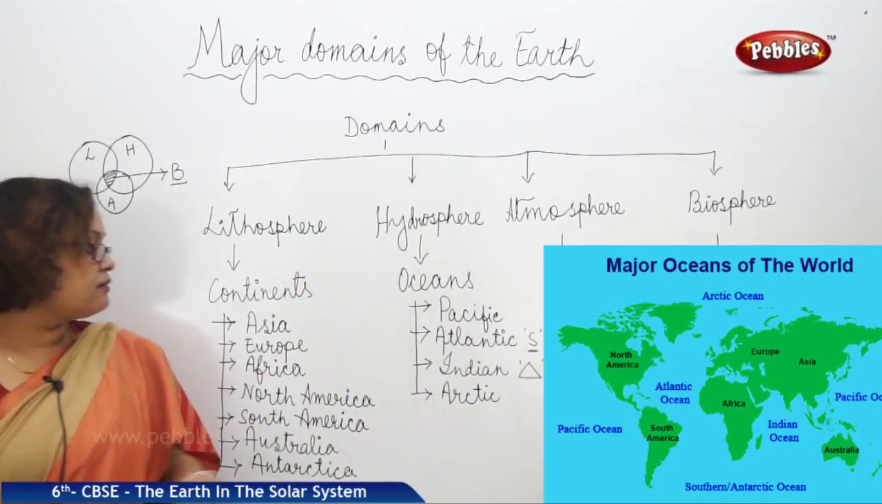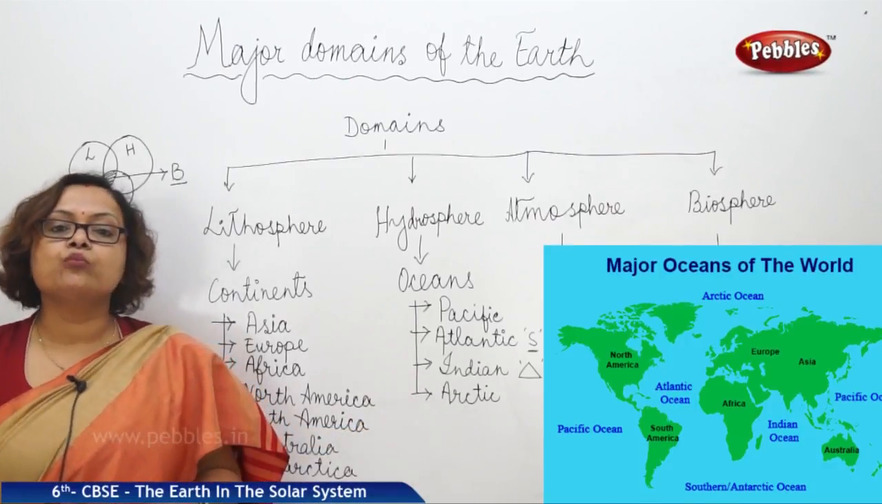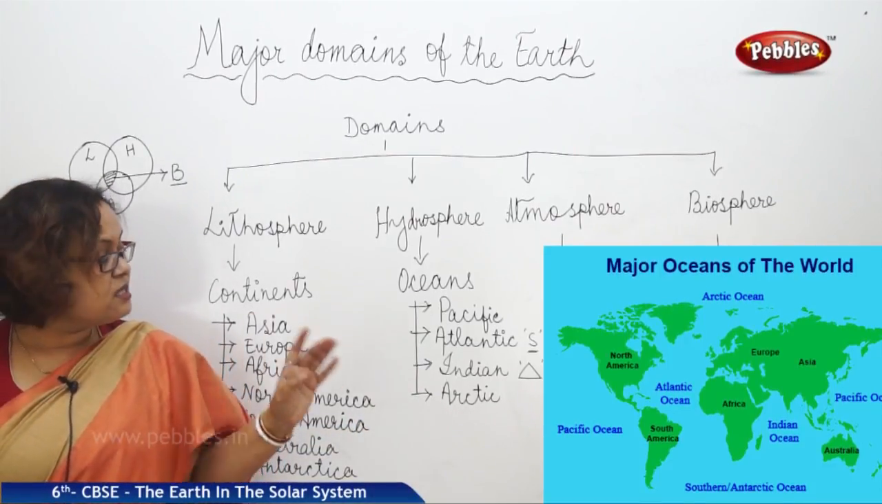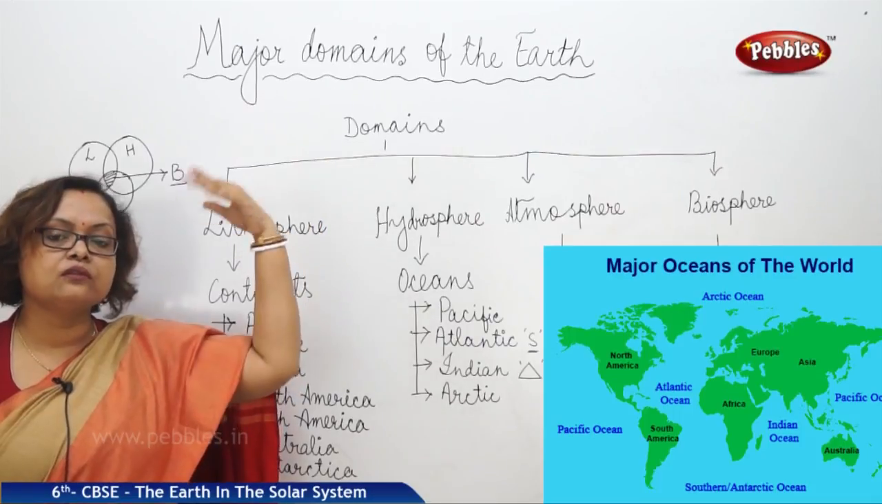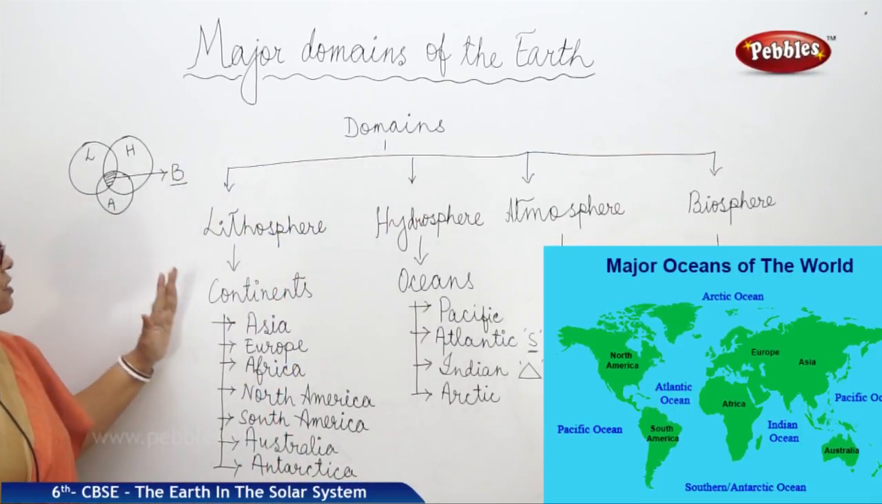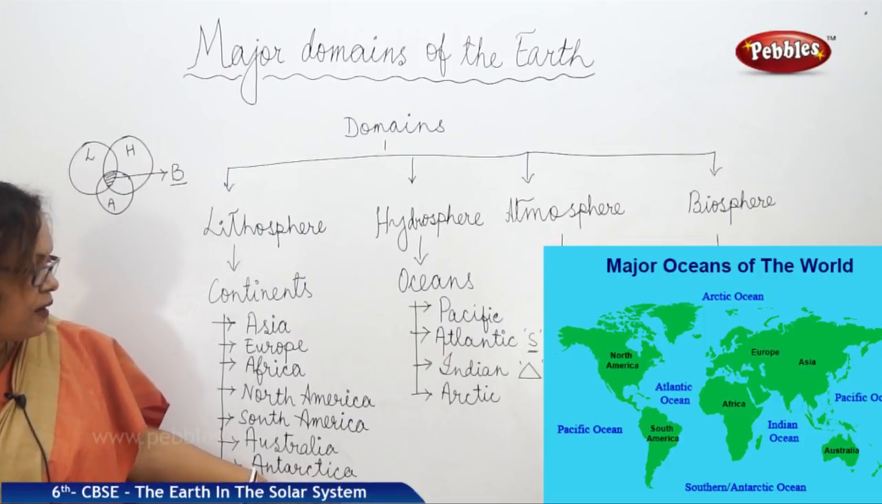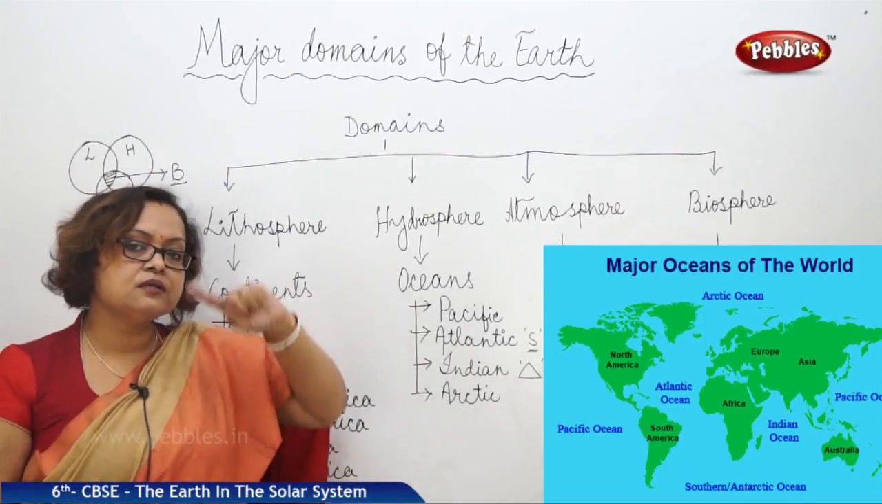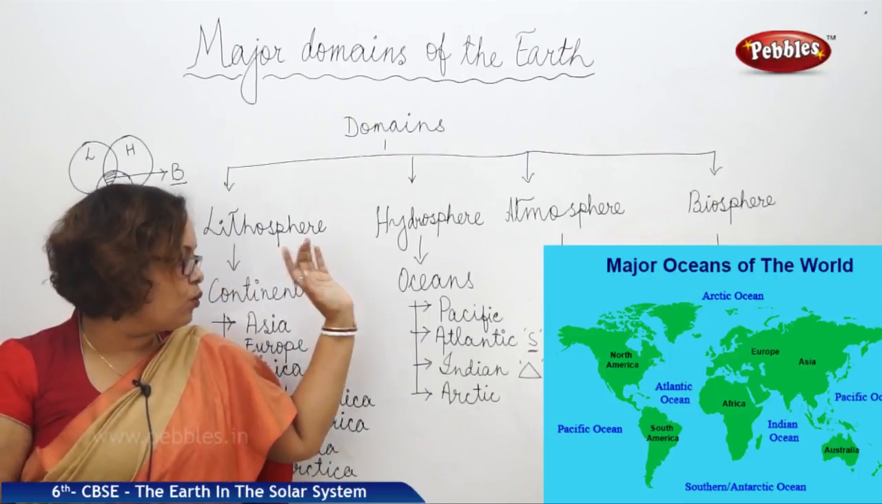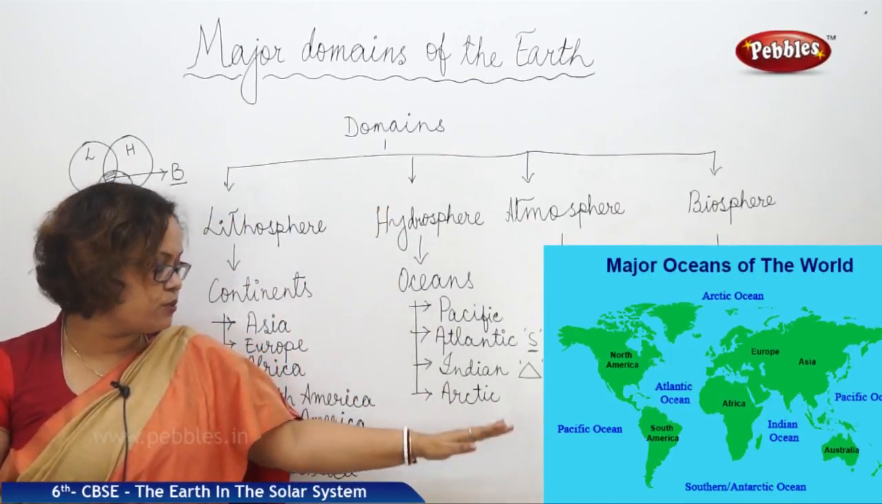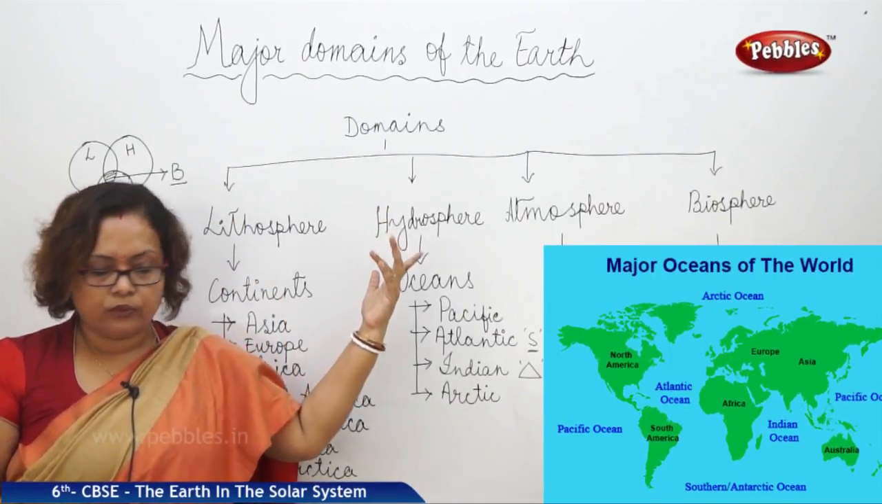Next we are coming to the Arctic Ocean. The Arctic Ocean is almost frozen and it is in the North Pole, on the northern side. When we discussed continents, we saw Antarctica is the southernmost one, and the Arctic Ocean is the northernmost ocean. It is situated in the North Pole.